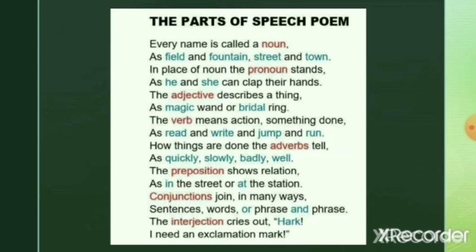The verb means action, something done, as read and write and jump and run. How things are done, the adverbs tell, as quickly, slowly, badly, well. The preposition shows relation, as in the street or at the station. Conjunctions join in many ways, sentences, words, or phrases and phrase. The interjection cries out, hark! I need an exclamation mark.